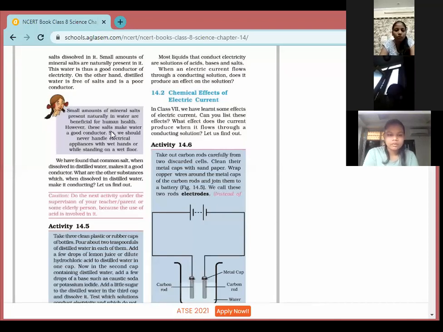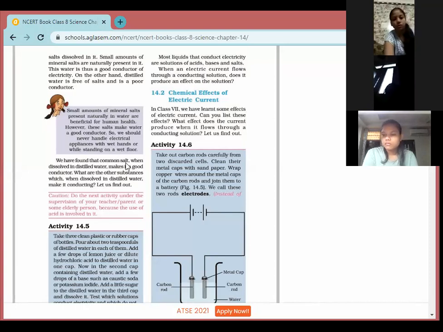Okay. So till now we have done two activities. If any problem till here, you may ask about 14.4 and 14.5. In 14.4, we were talking about distilled water, which is a poor conductor of electricity, and if we add salt in it, it becomes a good conductor. And in 14.5, we have done the testing with acid, base and salt that are also good conductors of electricity.